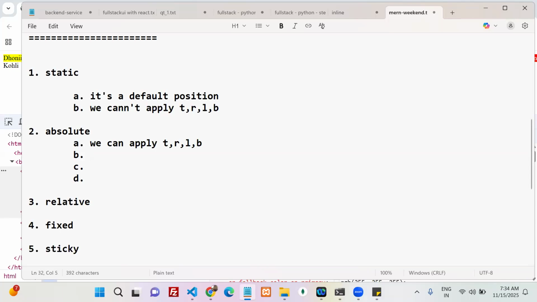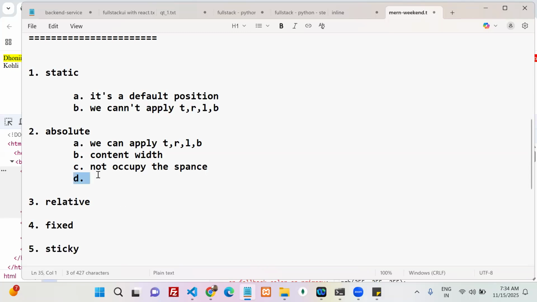It is always taking the content width. Perfect. The next one: does it occupy the space or not occupy the space? Not occupy the space. That's the reason. Does the next element occupy that space or not?